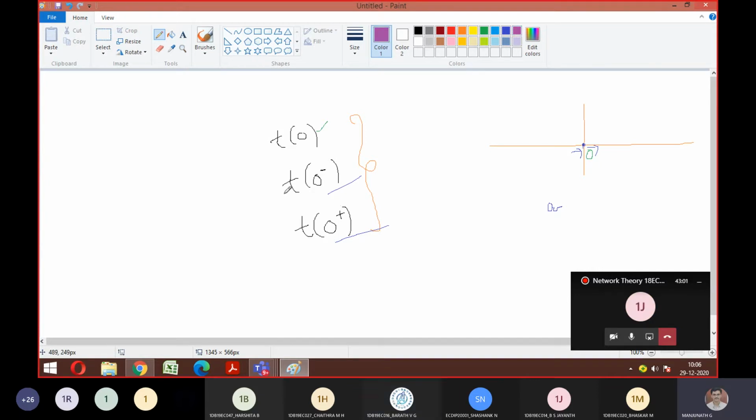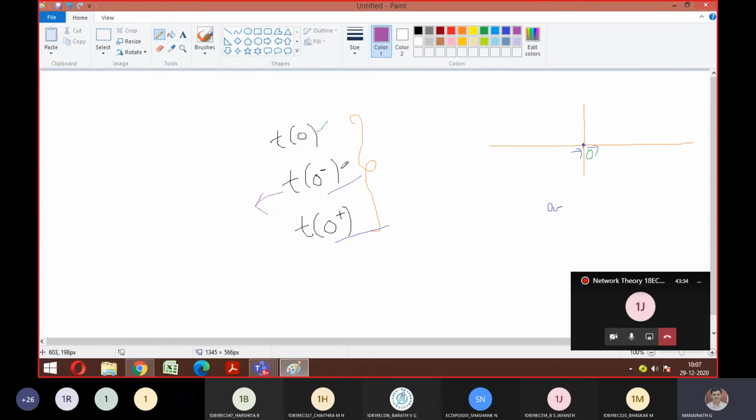Now with respect to initial conditions, t of 0 minus indicates an instant at which the condition of the network has not changed, but it is about to change.